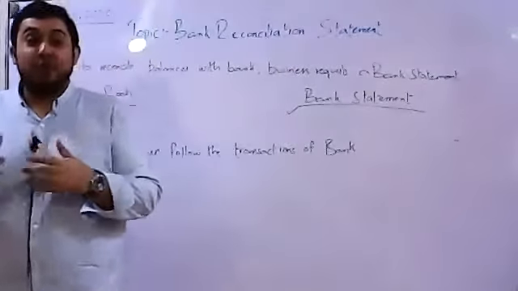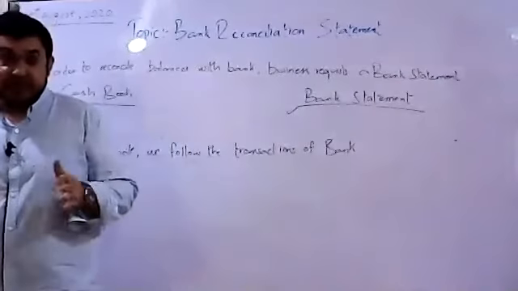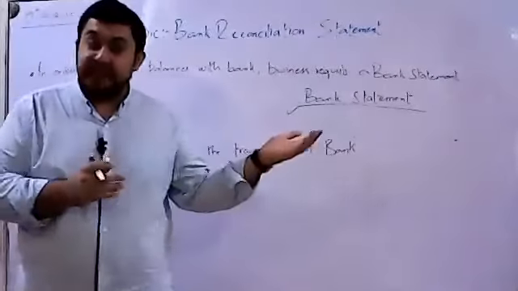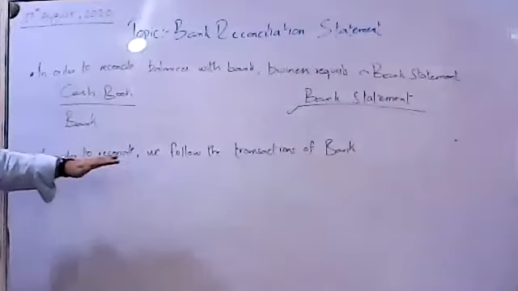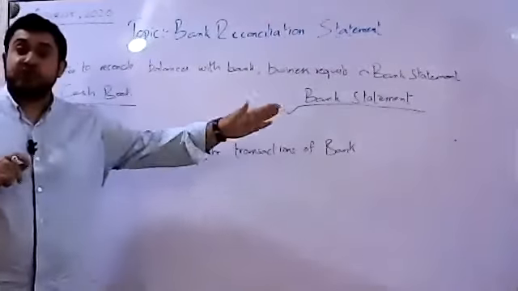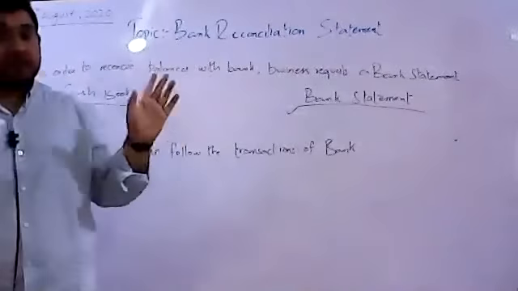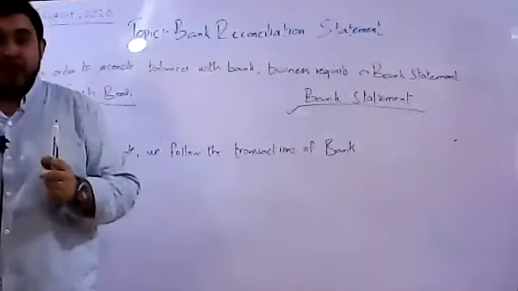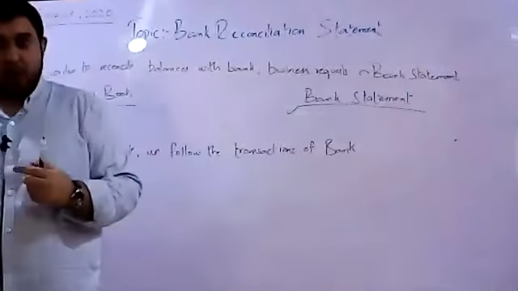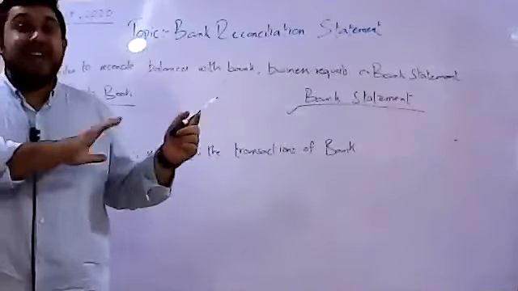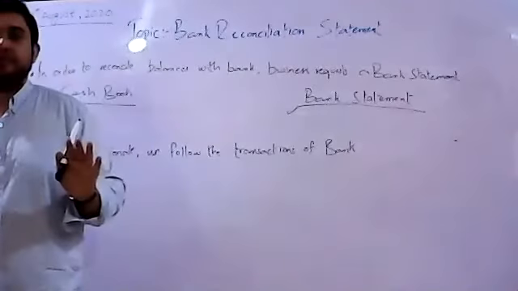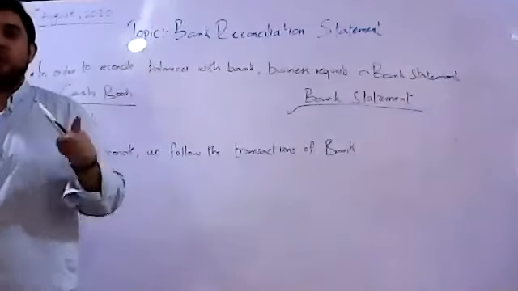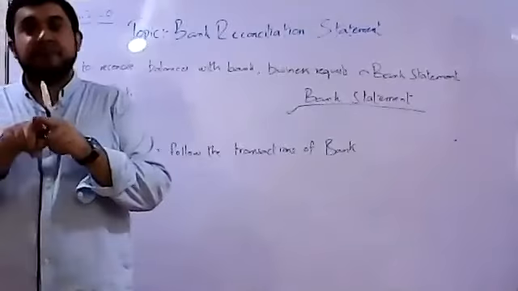So whenever you want to eradicate differences between your balances and the balances in the bank statement, तो क्या करना पड़ेगा? We have to follow the transactions of the bank. Follow the transactions of the bank का क्या मतलब है? Whatsoever bank has recorded, उसको आप रिकॉर्ड कर लो. Whatsoever the bank has not recorded, उसको आप अपने रिकॉर्ड से भी निकाल दो. जब ये दो काम कर लेंगे तो ऑब्वियसली उनके बैलेंसेस आपस में मैच कर जाएंगे.